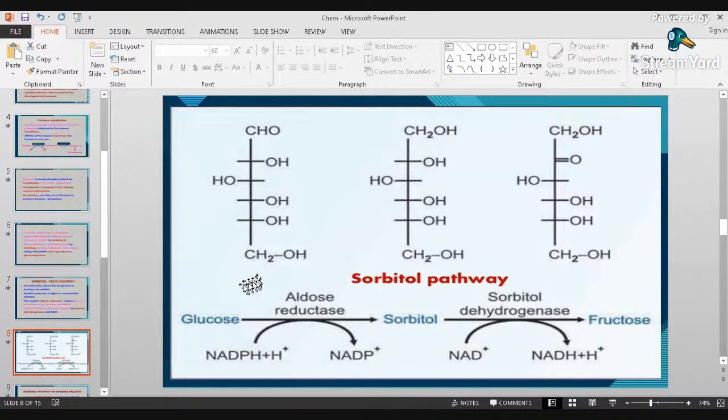In the picture, glucose and NADPH plus H+ are converted to NADP+ in the presence of aldose reductase, giving sorbitol. Then NAD+ is converted to NADH plus H+ in the presence of sorbitol dehydrogenase to produce fructose.